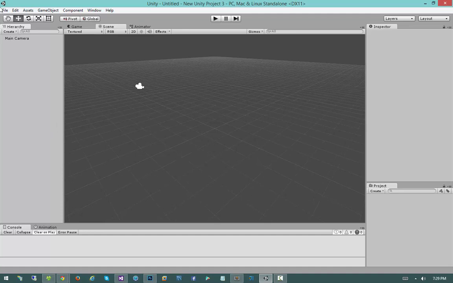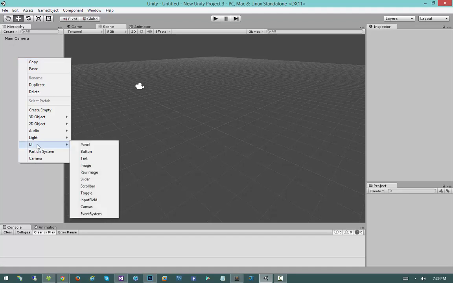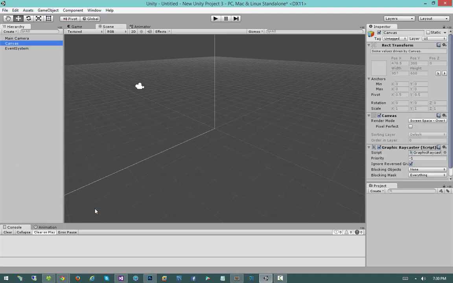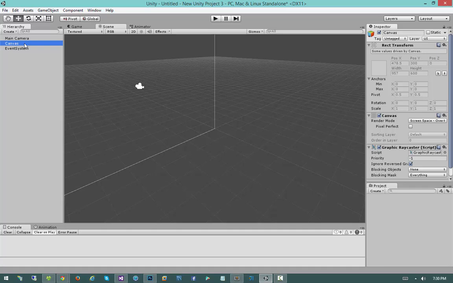So to do that, I'm going to go up here to my hierarchy. I'm going to right-click anywhere inside of this blank space in my hierarchy, open up this new little UI dropdown, and I'm going to click on Canvas. So you'll notice a couple cool things happened. First of all, we got an event system in addition to our canvas. We'll talk about that later. And then we got this canvas guy.